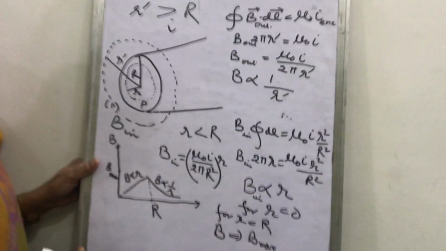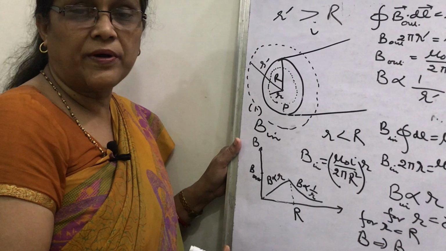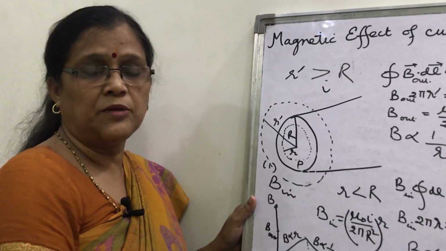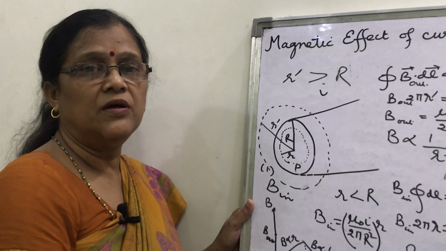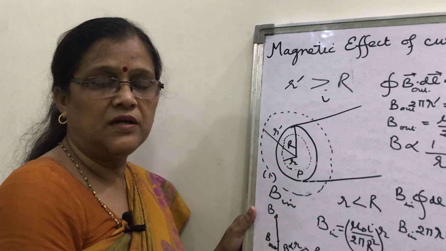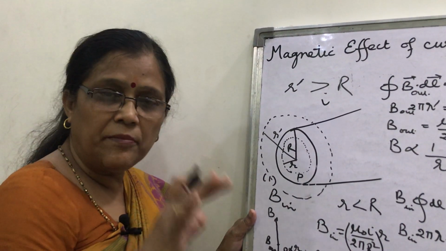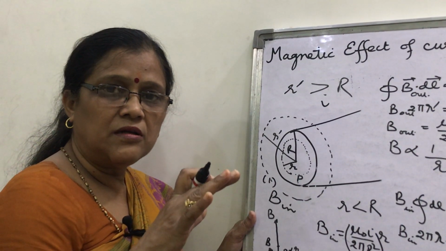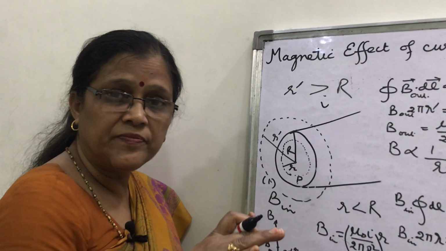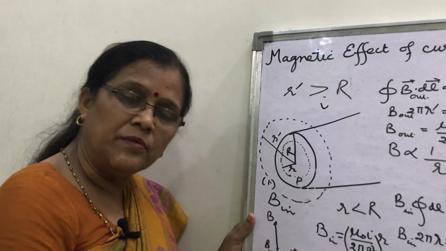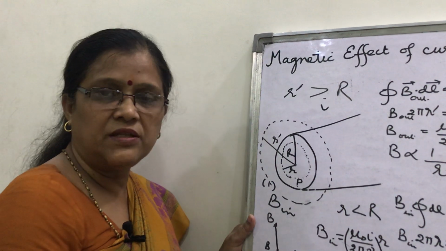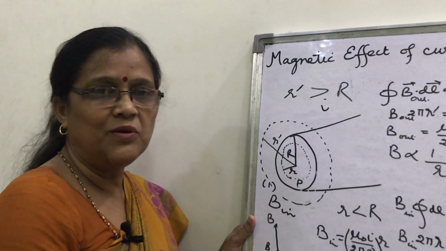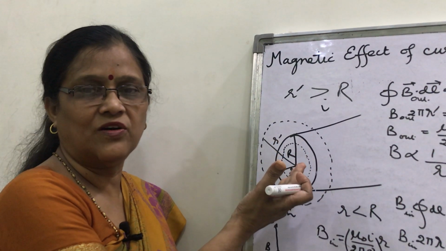If the question is asked for a copper wire, suppose a current carrying copper hollow metal pipe is there. Will the magnetic field be inside? No. Will the magnetic field be outside the wire? Yes. How? Using Ampere's circuital law.